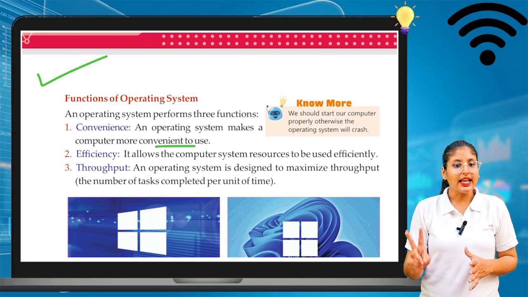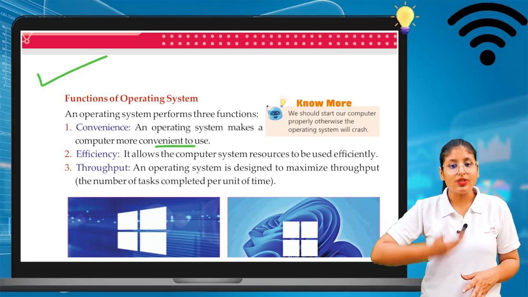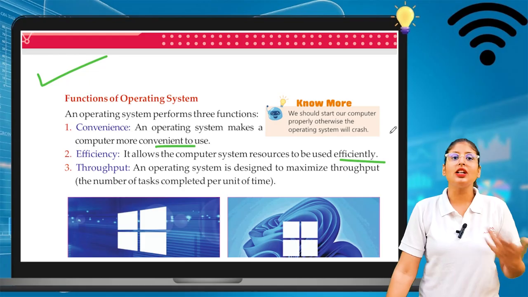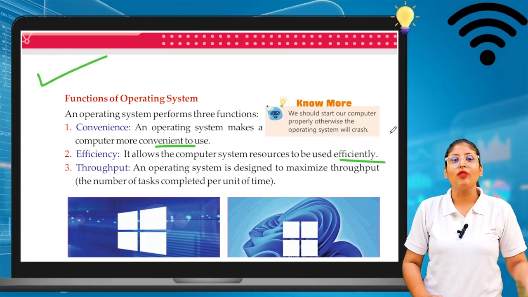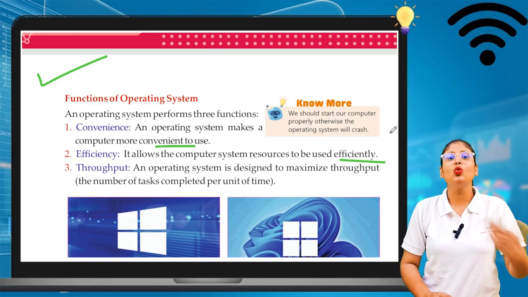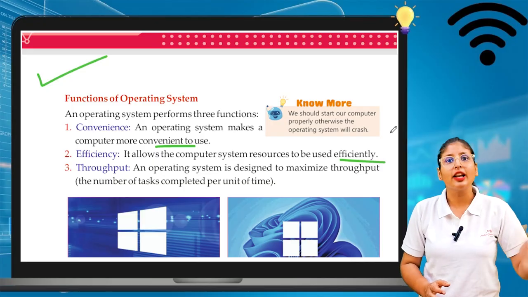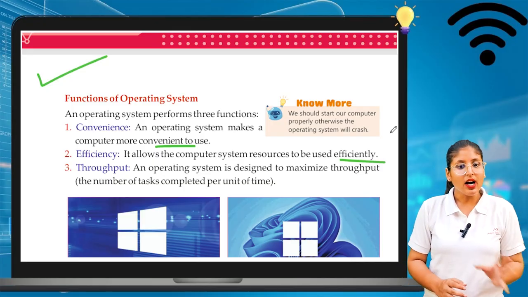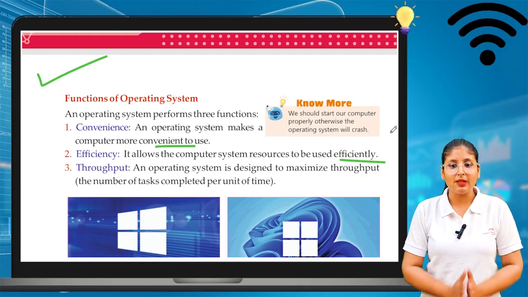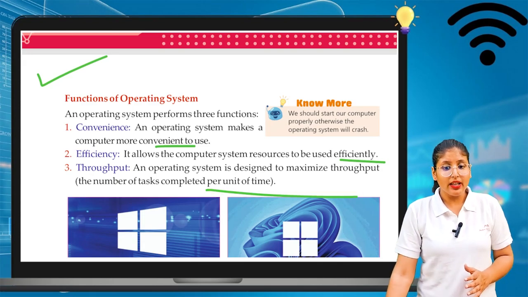Second is efficiency. It allows a computer system's resources to be used efficiently. So we can work efficiently on the computer just because of the operating system. If the operating system is new and advanced, we can do lots of work on our computer and the computer will be much faster and more efficient. Third is throughput. That means an operating system is designed to maximize throughput, the number of tasks completed per unit time.